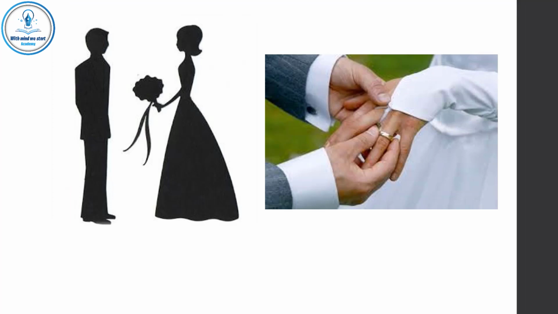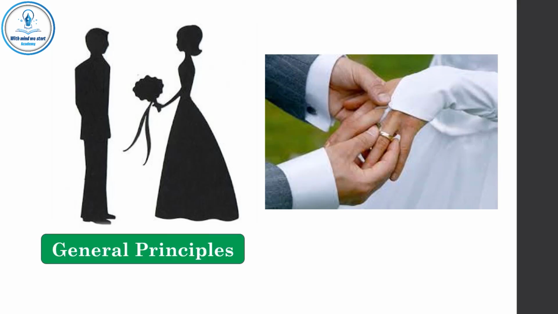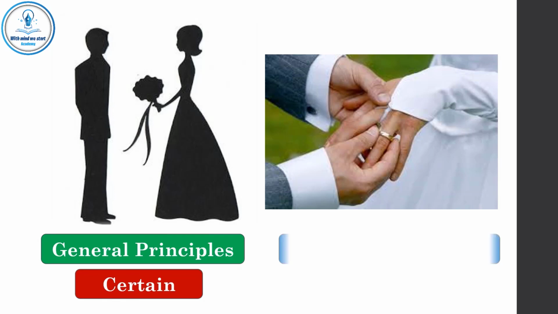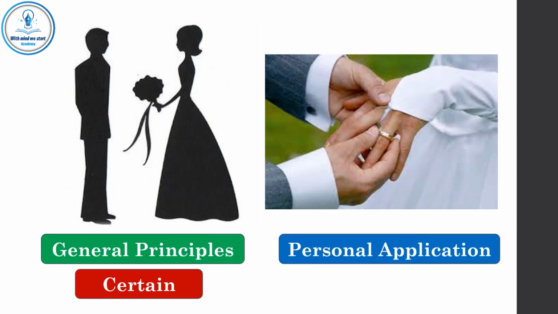Another example. Is marriage important? And is this person the best partner for me? The first one is a general principle. You must have a certain right judgment based on a proper evidence in this one. But the second one is a personal application. You may not be able to have a certain judgment in this one, but you must try as hard as you can to make your judgment strong.